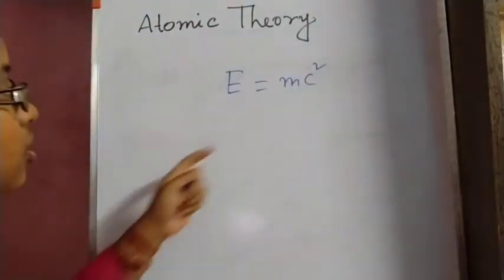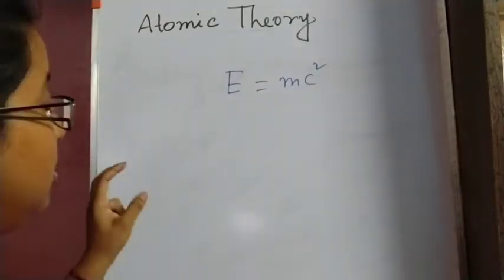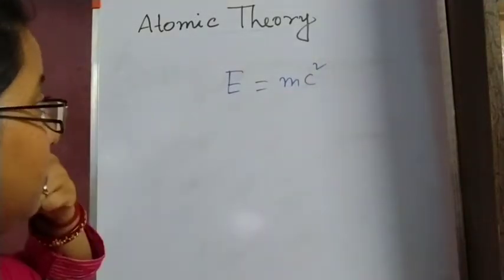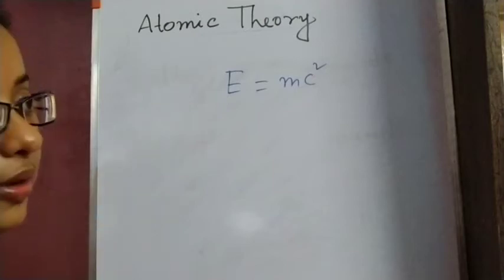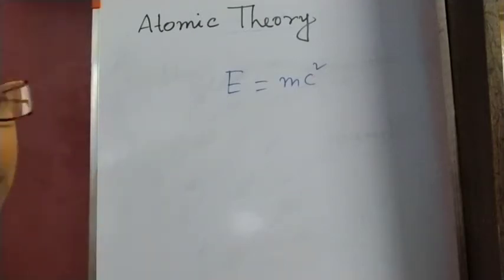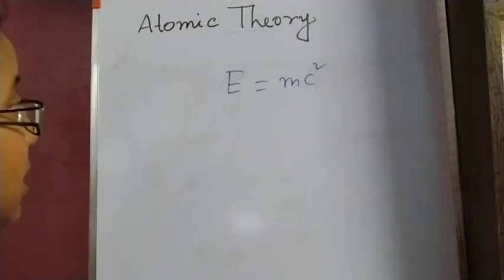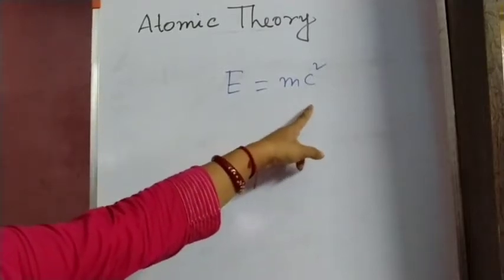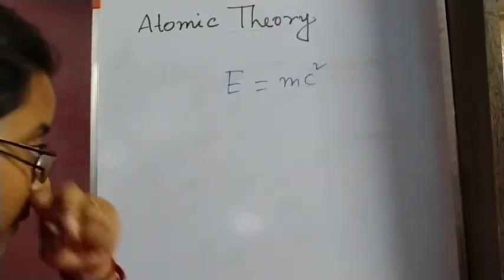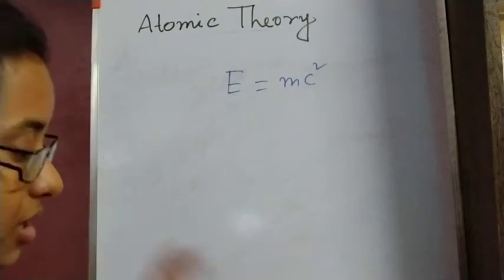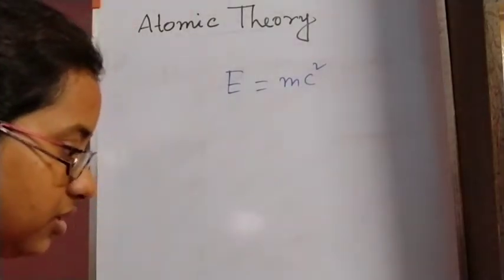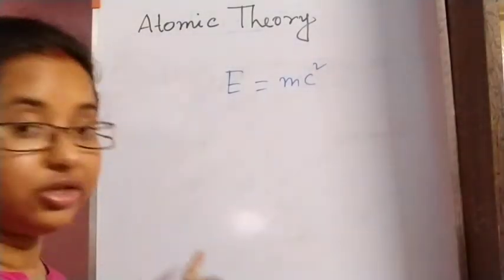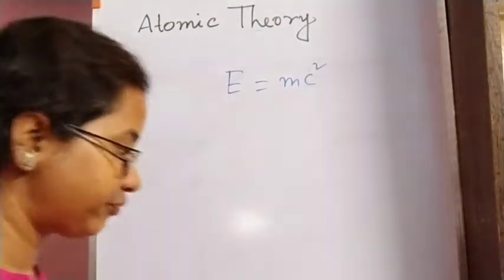This is the law by which we can get the amount of energy which can be interconverted to mass, or the mass which can be interconverted to energy. E is the energy, m is the mass, and c is the velocity of light. So mass and energy can be interconverted according to modern atomic theory.